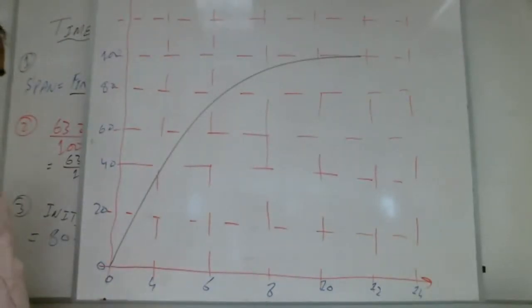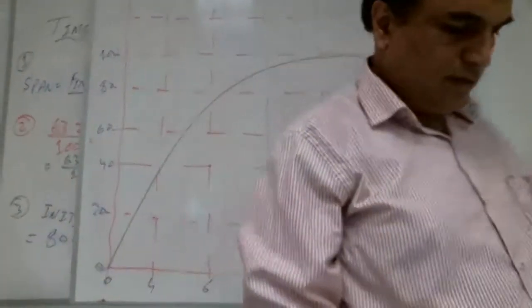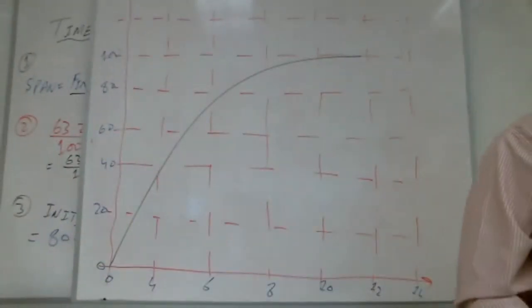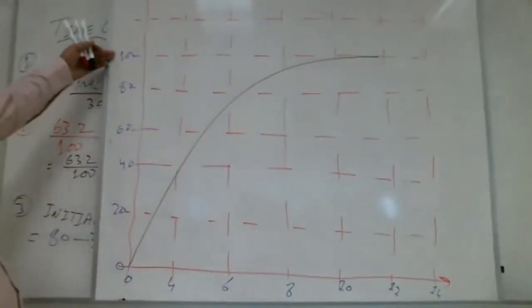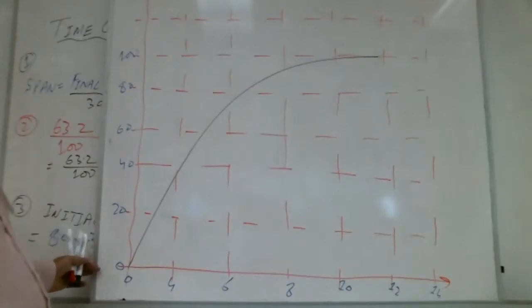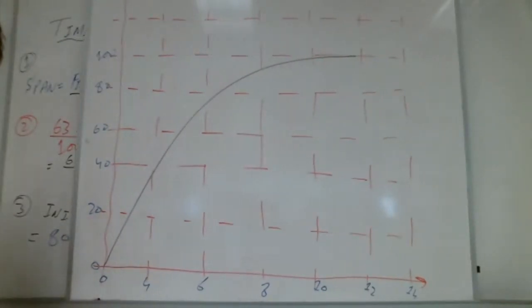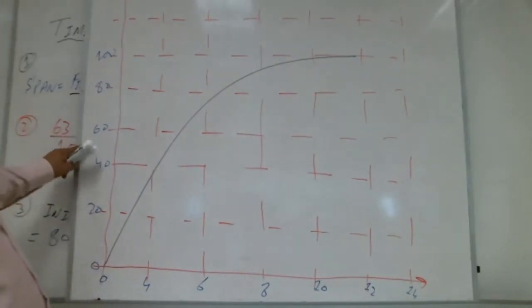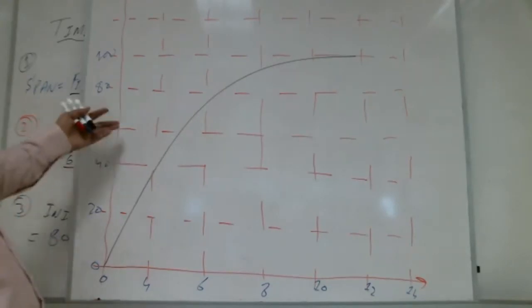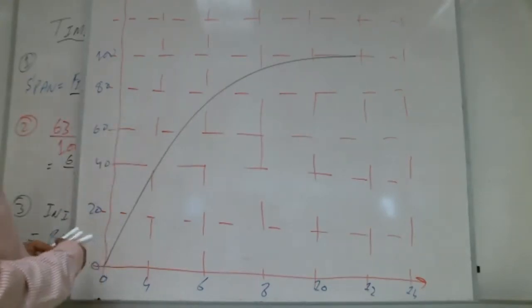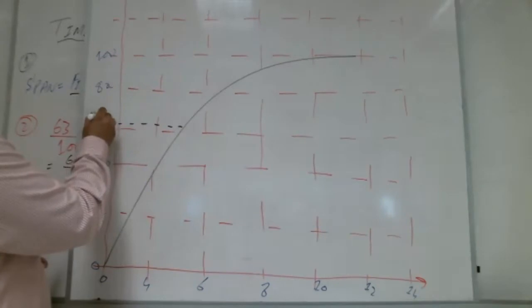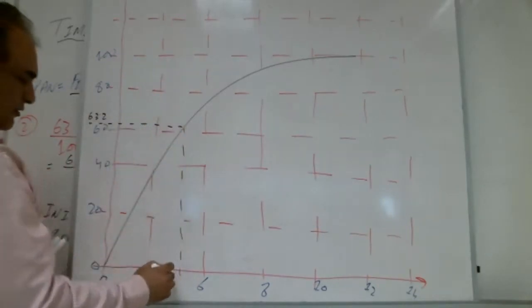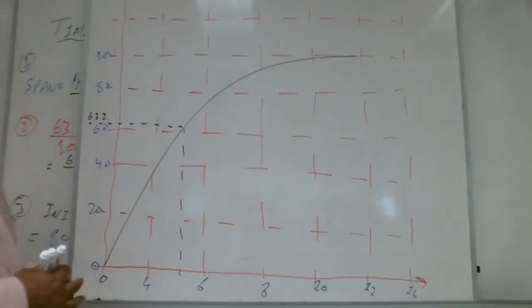So how do we find the time constant here, Shabab? Is it very difficult? No, very easy. So what is the span here? Very straightforward: 100 minus 0 is the span, right? Shabab with me? Yes. Then we find the 63.2%, plus the initial value. Luckily everything is very straightforward. So this is 63.2% here, and we draw the line here. This is the time constant, and it is already found there.